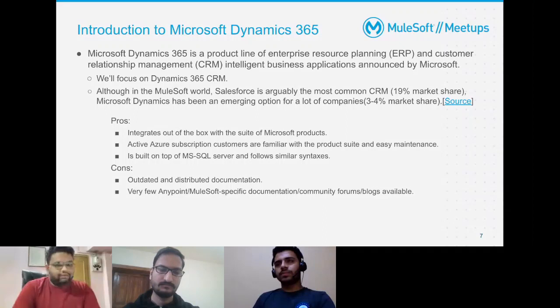So they have shifted a lot from what the blogs or the internet say. That's one of the points that I'll try to cover. Also, there is very little MuleSoft-specific documentation or community forums or blogs available over the internet. These are the gaps that I'm trying to fill here.